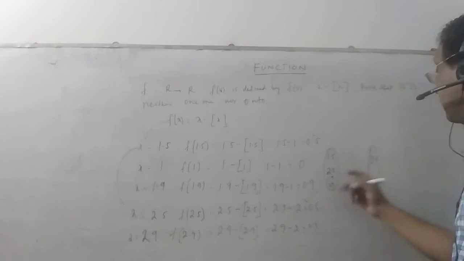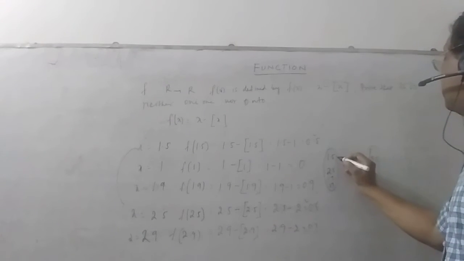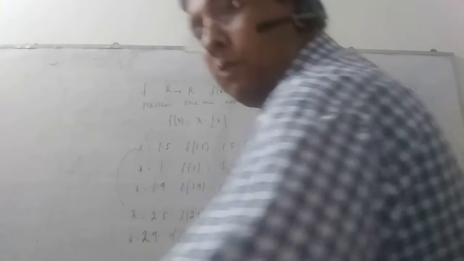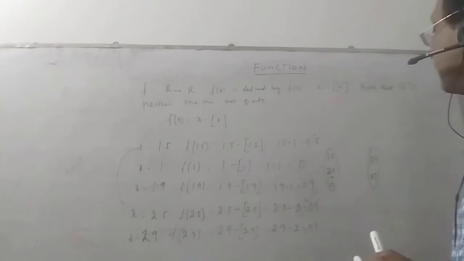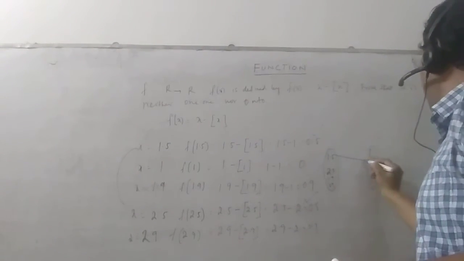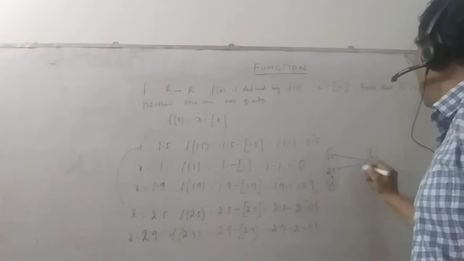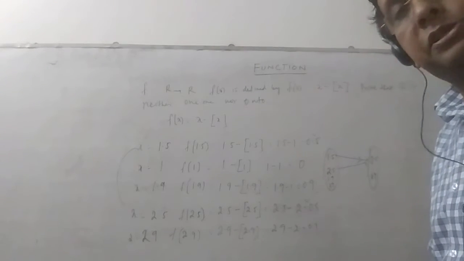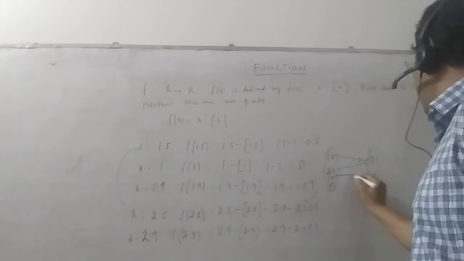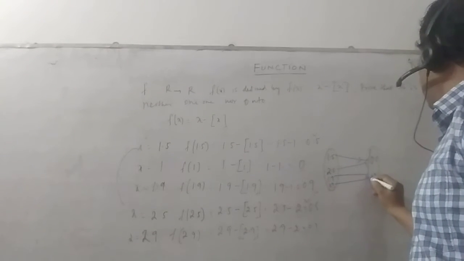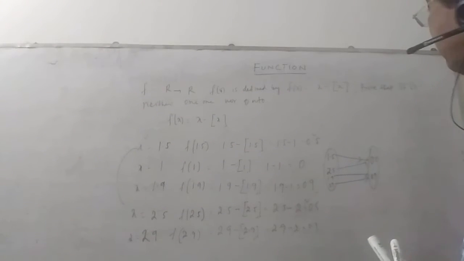Similarly, for 1.9 and 2.9, we get the single image 0.9.